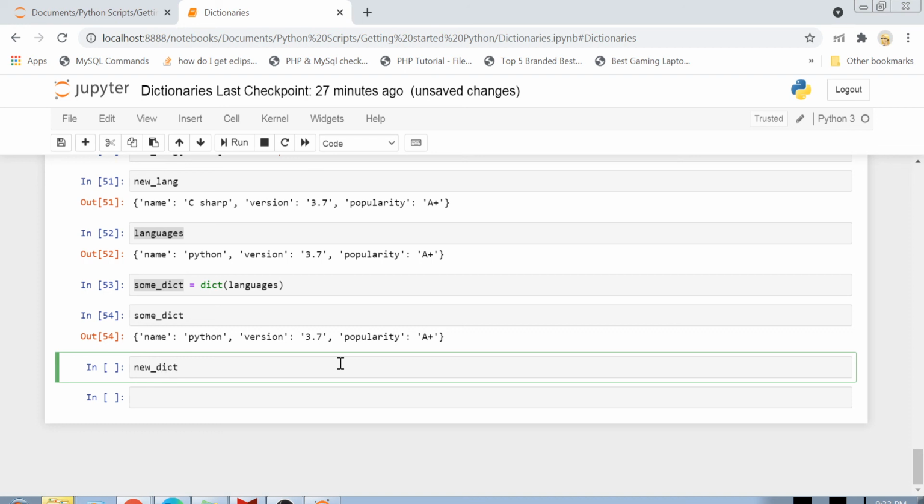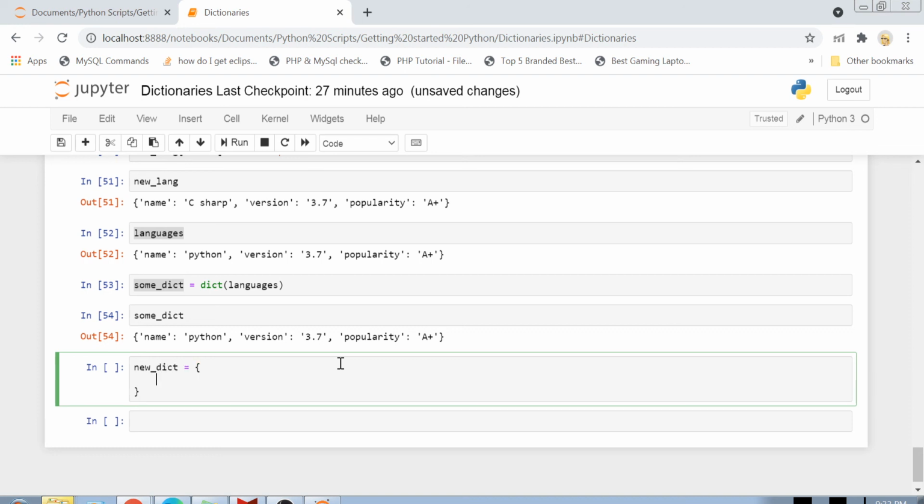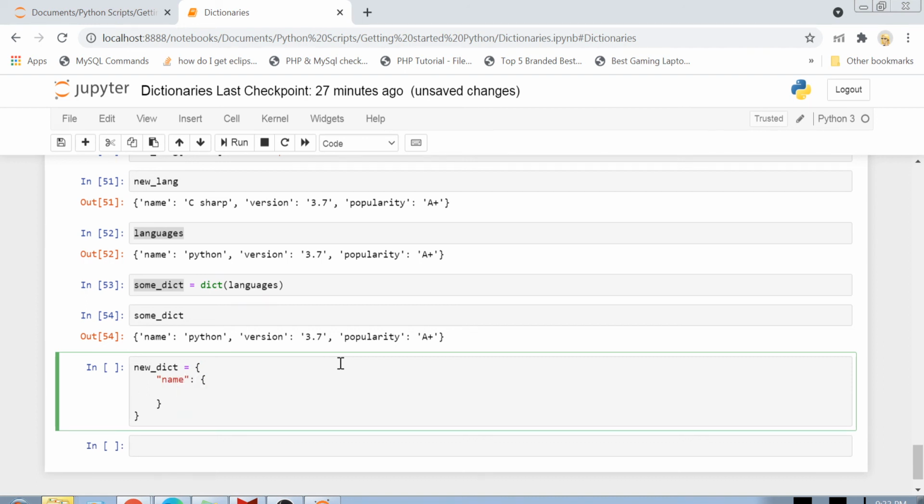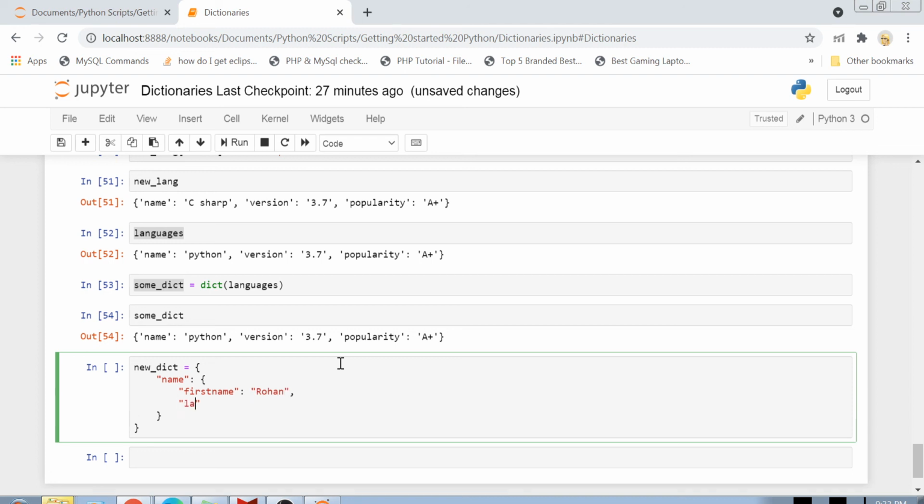So for example, I can create something like a new dictionary, and I can have in this something like name, and then I can have a dictionary of names, like first name is, let's suppose, Rohan, and last name is, let's suppose, anything anonymous.